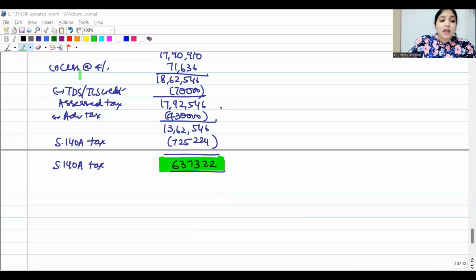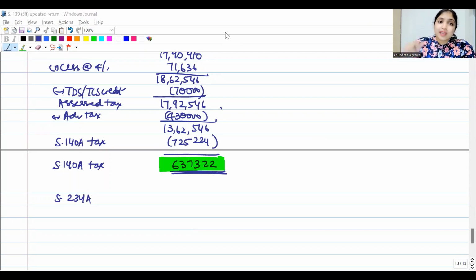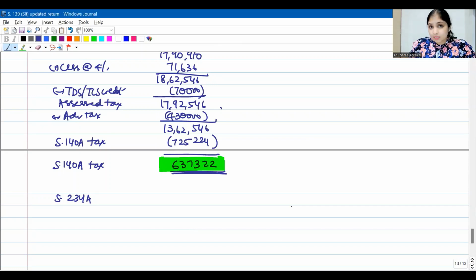Okay guys, now after this I will calculate 234A interest. Once we calculate this tax, even in the last two calculations, after this we calculate 234ABC interest, right? Let us do that calculation. Now, why does 234A interest apply? 234A interest applies because you filed your income tax return late.